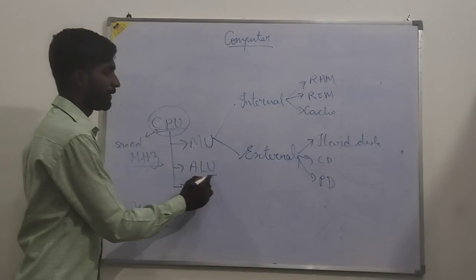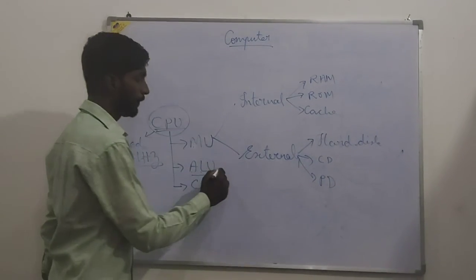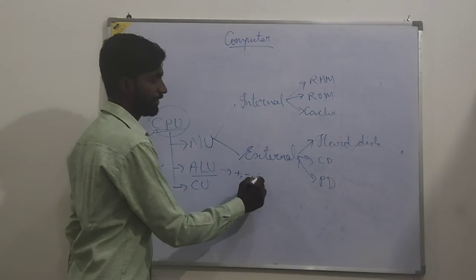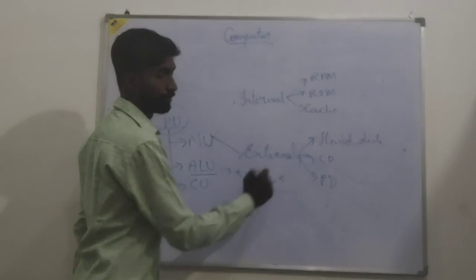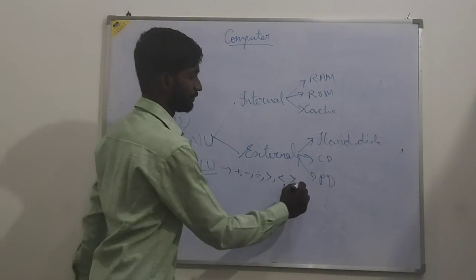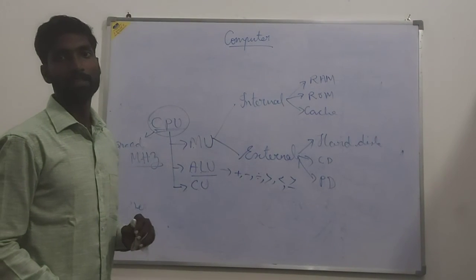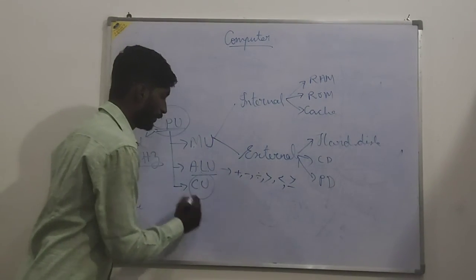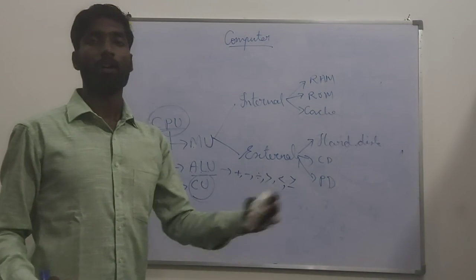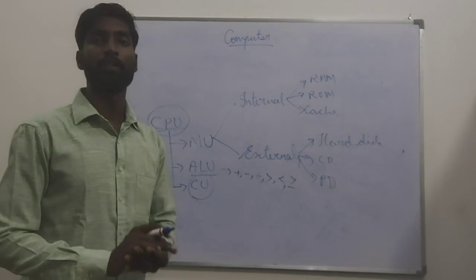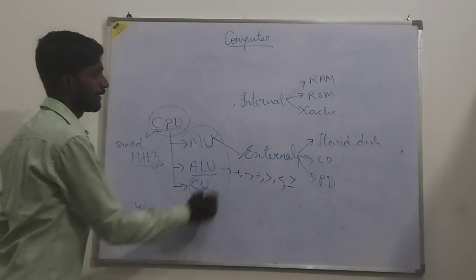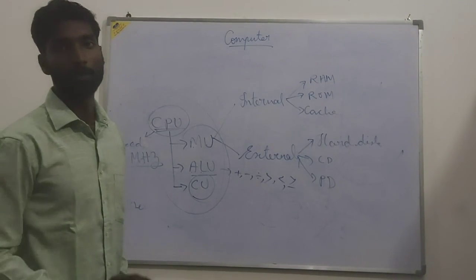Arithmetic logic unit handles operations like plus, minus, division, or greater than, lower than, equal. All this comes under the arithmetic logic unit. The control unit controls the entire operation, meaning hardware, software, your full system it will control. So these are the three main components of your CPU.